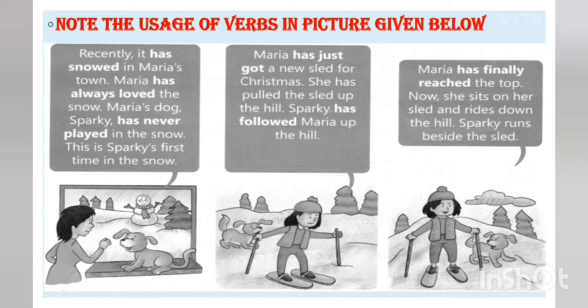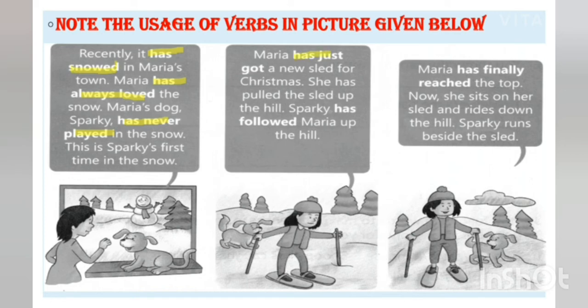picture and just note down the usage of verbs. Clear? Now listen to me very carefully, and while I am reading, you have to note down the usage of the verbs and what type of verbs are being used here. Essentially, it has snowed in Maria's town. Maria has always loved the snow. Maria's dog, Sparky, has never played in the snow. This is Sparky's first time in the snow.